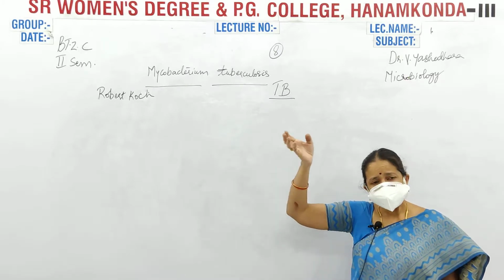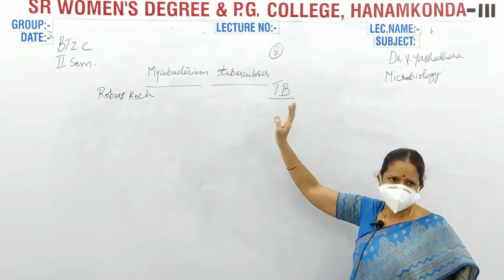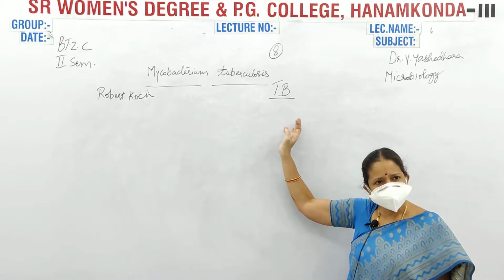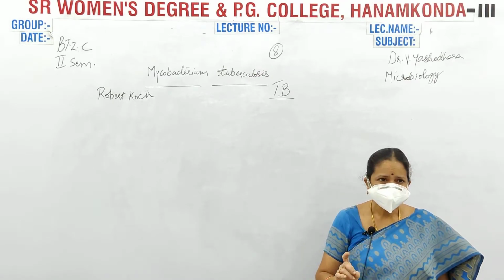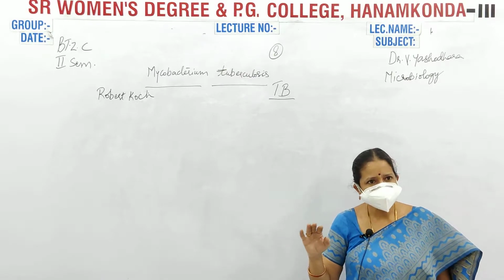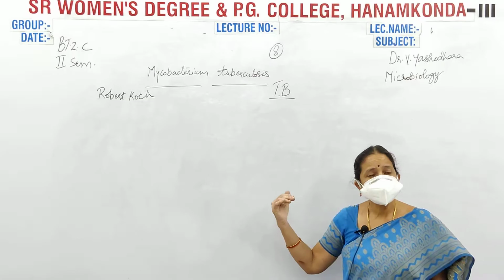In the olden days, people suffered a lot with tuberculosis, with the infection of Mycobacterium tuberculosis. But slowly, due to drugs, it subsided. But again it started because of these infections.